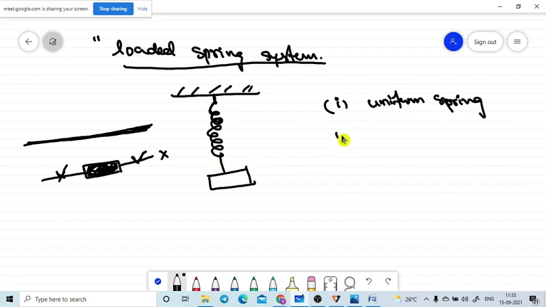The second assumption is that it is a massless spring.